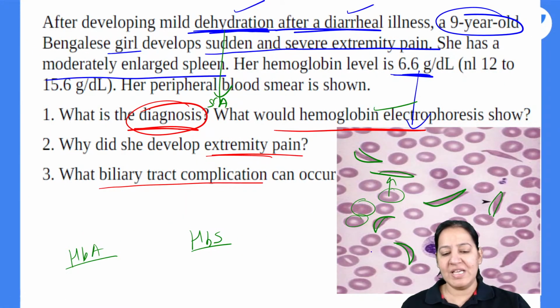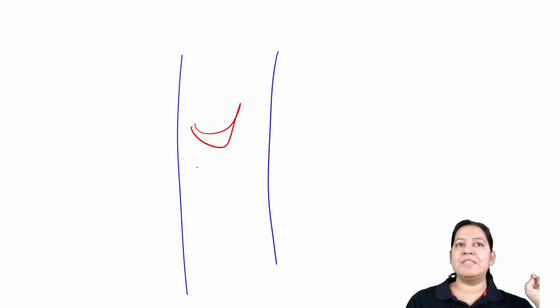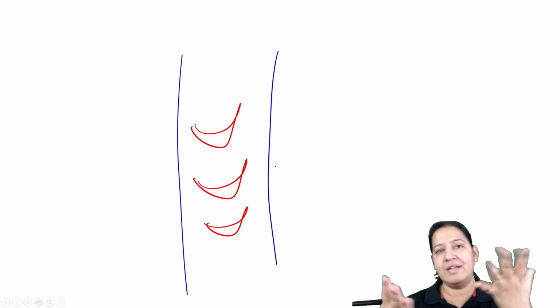Now what will happen to these RBCs? That you should ask me. Ma'am, what will happen to these RBCs? All these RBCs, what will happen to them? So they will get hemolyzed. They will get destroyed by the spleen.